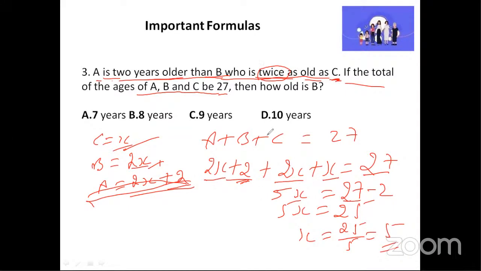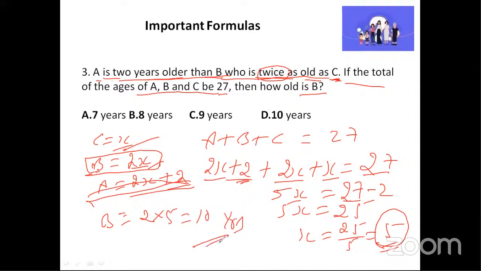Now, in the question, if you observe, the question is how old is B? What is B? B is 2x. So B is equal to 2 into x. What is the value of x we got? 5. So 2 into 5 is equal to 10 years. So 10 years is the right answer. That is option D.